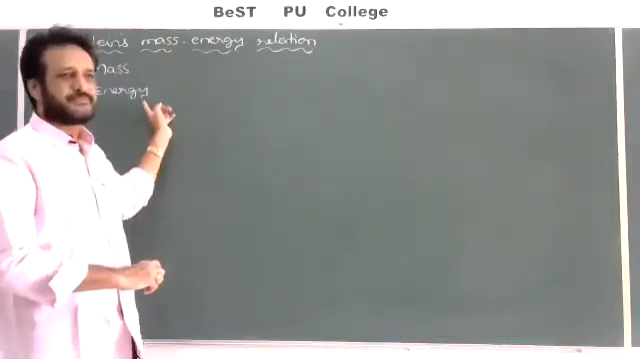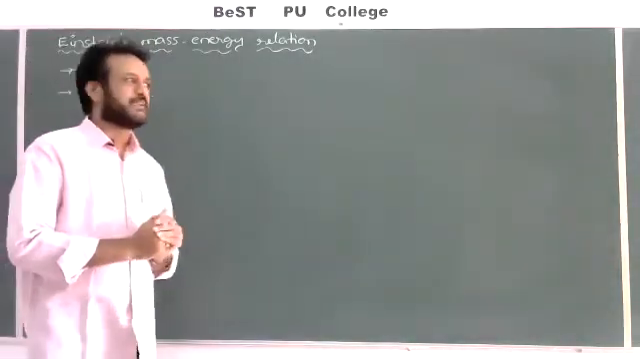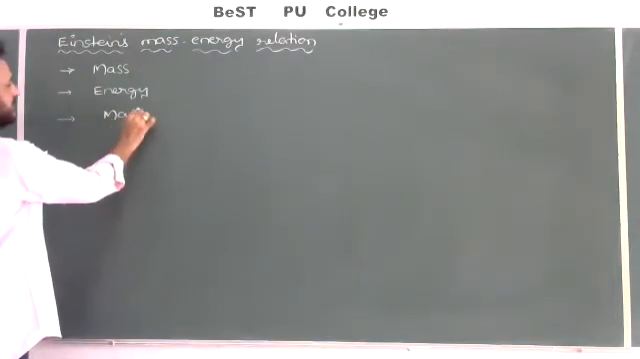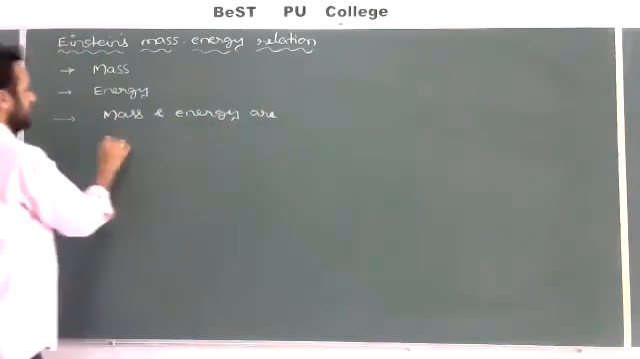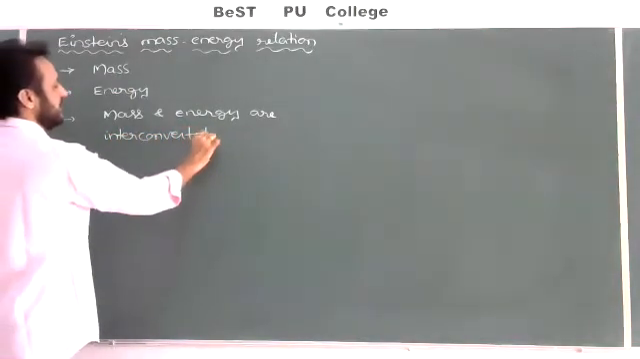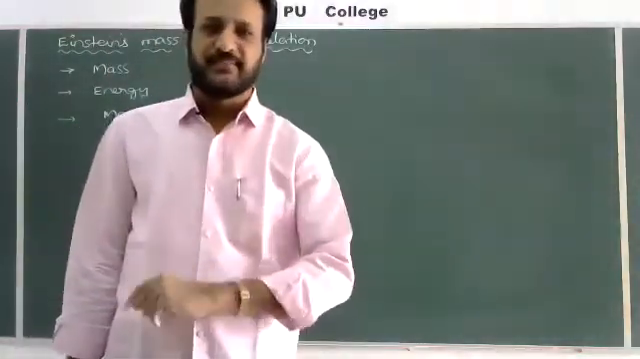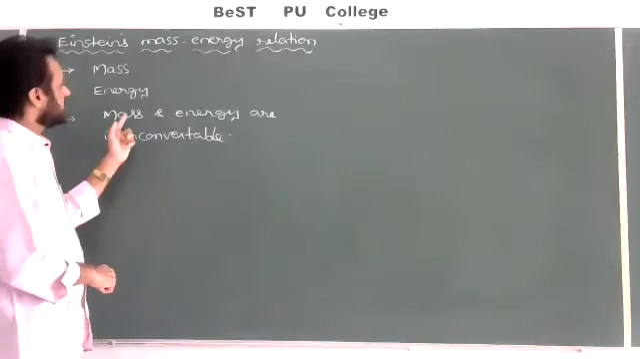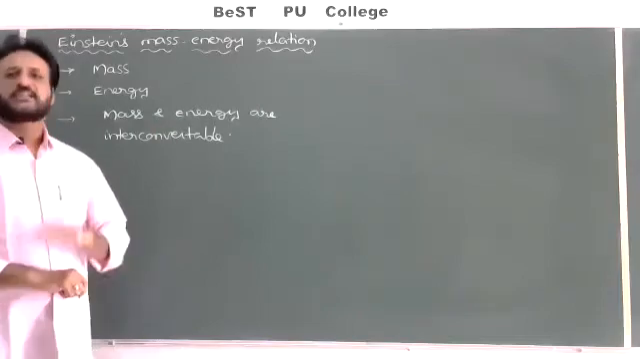But what Einstein is saying is that mass and energy are not separate entities; they have some relation. So mass and energy are interconvertible. That's a very important point. What does interconvertible mean? The mass of a body can be converted into energy, and energy can also be converted into mass under suitable conditions.